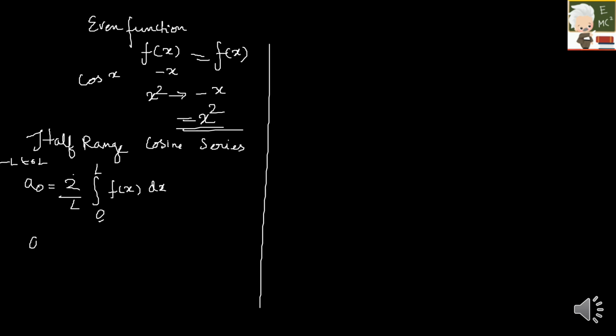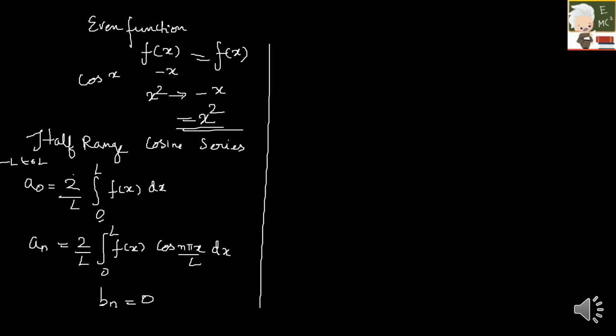And the next is an equal to 2 by L integral 0 to L of f of x cos n pi x by L into dx. And then your bn term becomes 0. In the half range cosine series, it corresponds only to the cos terms, whereas in the half range sine series, it corresponds only to sine terms.